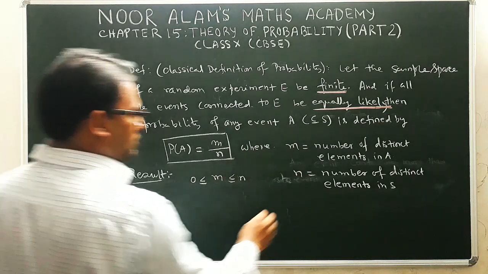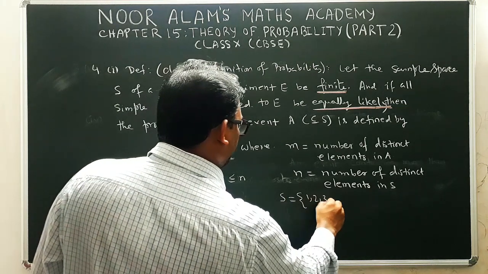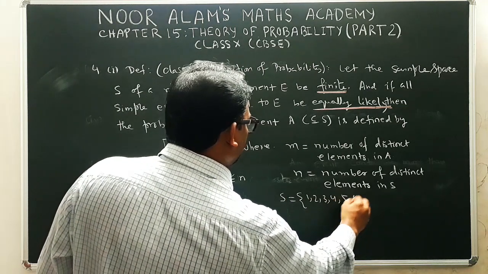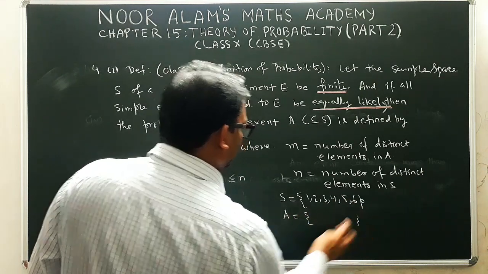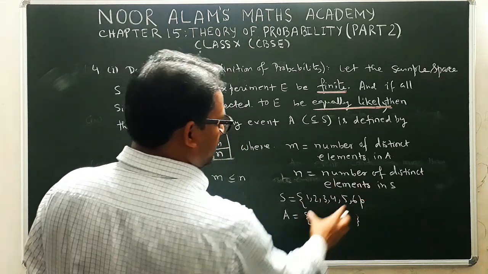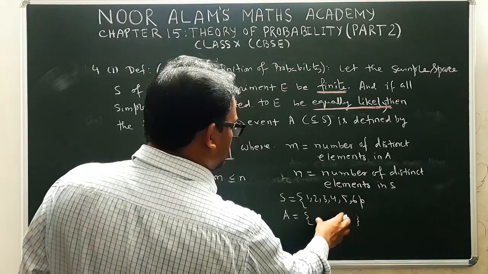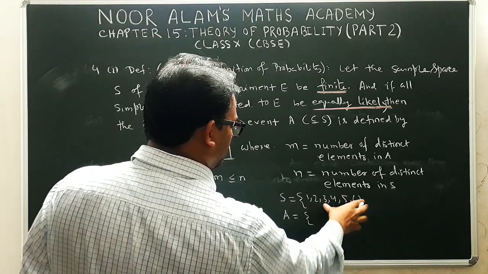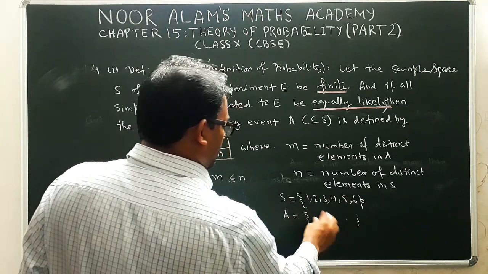For example, if you have the sample space containing 1, 2, 3, 4, 5, 6, and you want to make a subset A, you can't take any point outside of this set. So the number of elements must be a maximum of 6. If you select all these 6 numbers, then the number of elements in A will be 6.